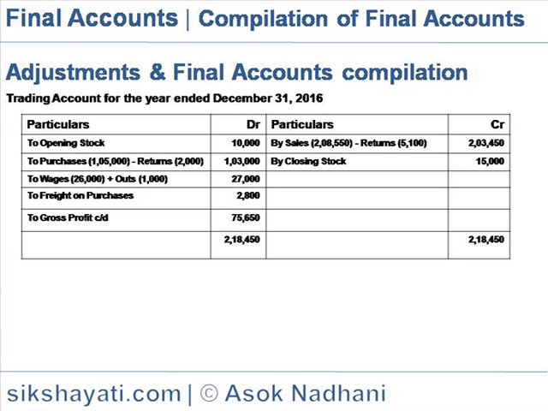In the debit side we get opening stock 10,000, purchases 1,05,000 minus return 2,000, wages 26,000 plus outstanding 1,000, so that comes to 27,000. Freight on purchases is 2,800. So the difference between credit and debit, the gross profit, is 75,650, carried to profit and loss account.